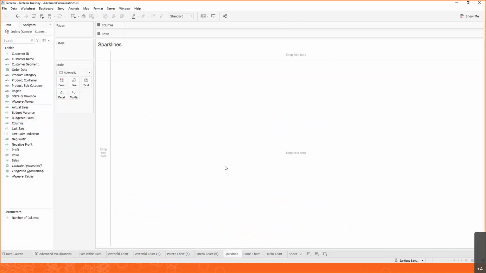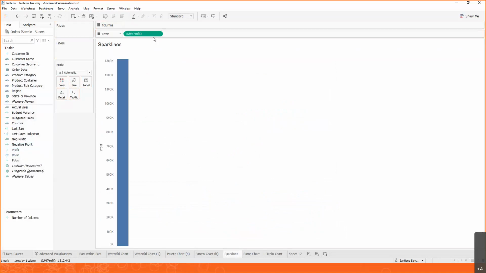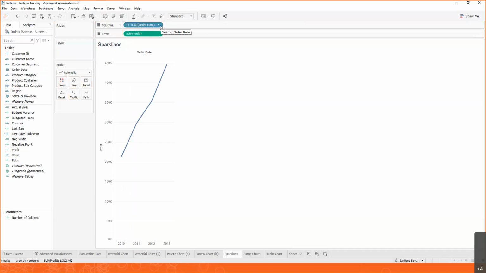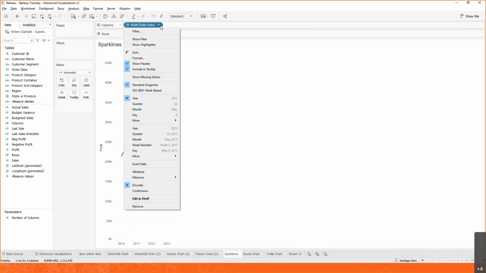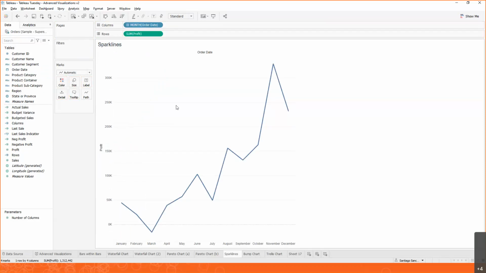All right. The first thing we need is a metric. What's our KPI, right? In this case, that KPI may be profit. So let's grab profit, add it into rows, and we have that here. Now, normally we want to see this over time. So we want to see trends over time. So let's grab a date this time, drop date into columns. And something really awesome about dates in Tableau is that I can just change it. If year is not granular enough, maybe we want to see this by month so we can see a little bit more of a trend.